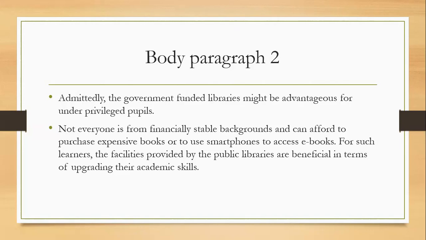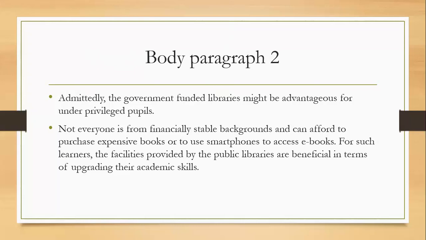For such learners, the facilities provided by the public libraries, the books provided by them, are beneficial in terms of upgrading their academic scorecards. So we have explained how public libraries are useful for poor students.